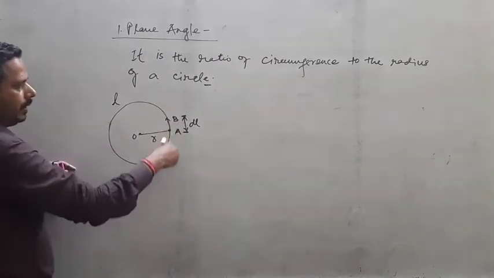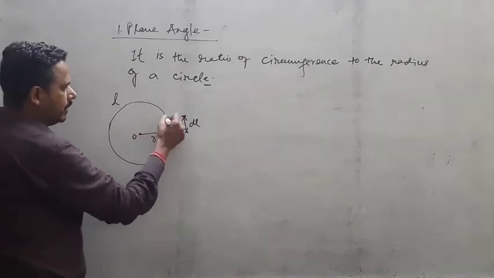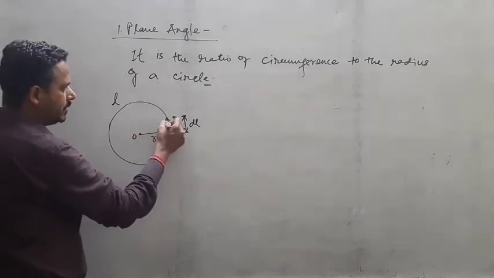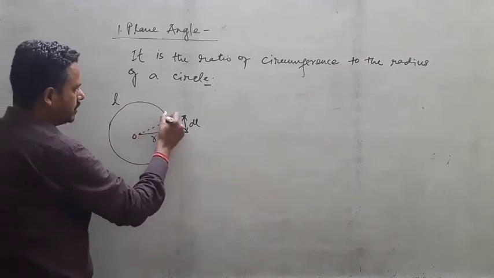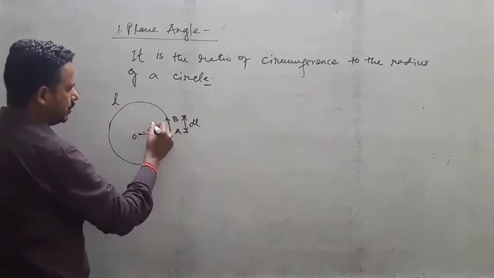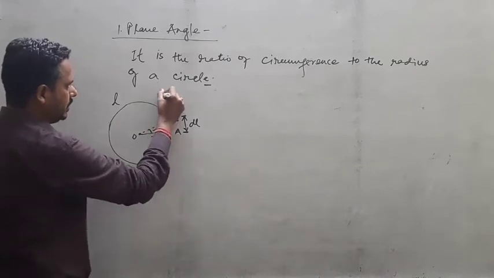Now here you see for this small circumference on the circle, there is a small angle. Suppose this is a small angle, take it as d theta.